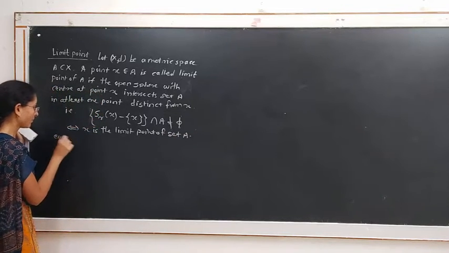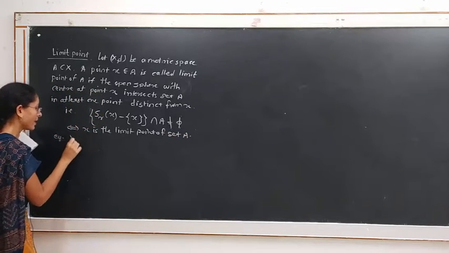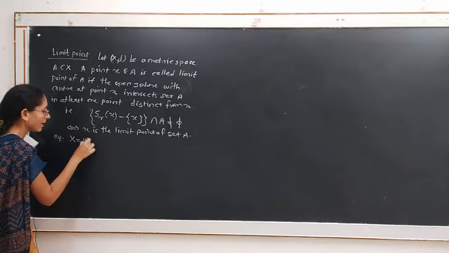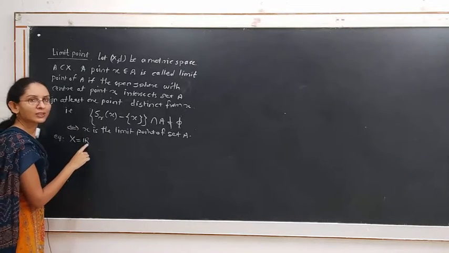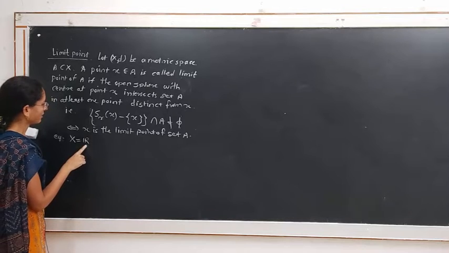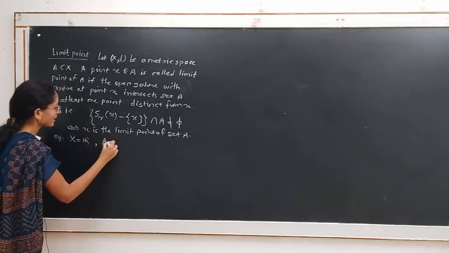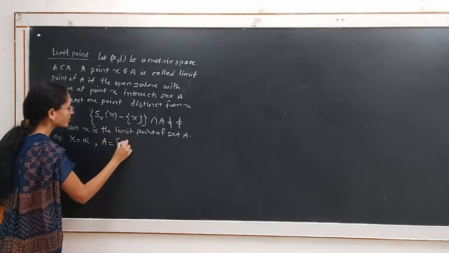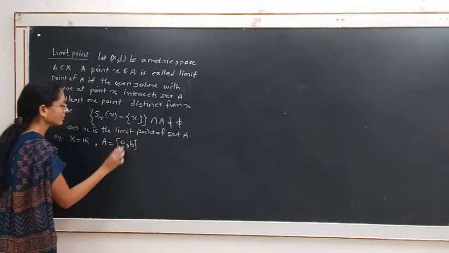For example, X is equal to R, and we define the usual metric on this set R. Consider set A is equal to the closed interval [a, b].